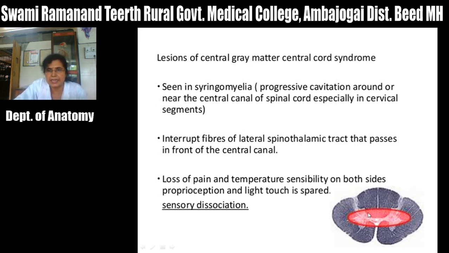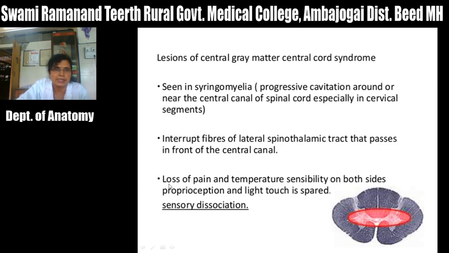And as these cavities enlarge in size, they may compress on these decussating fibers of this anterior and lateral spinothalamic tracts, and that interrupts the fibers of lateral spinothalamic that passes in front of the central canal.